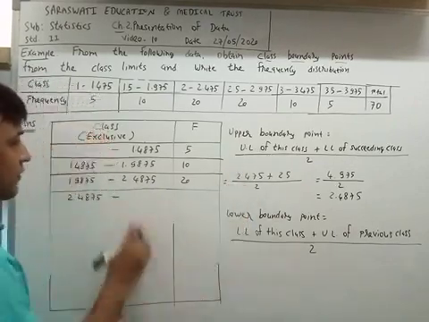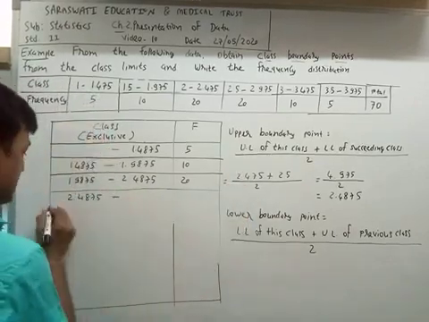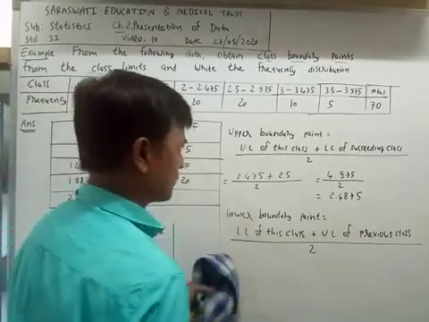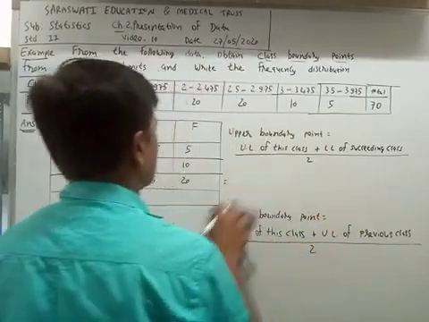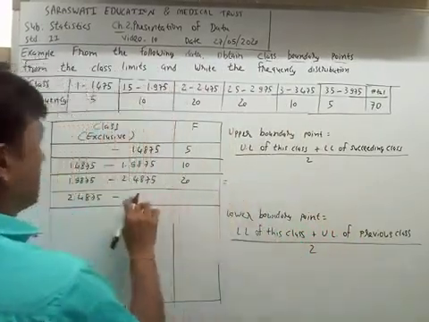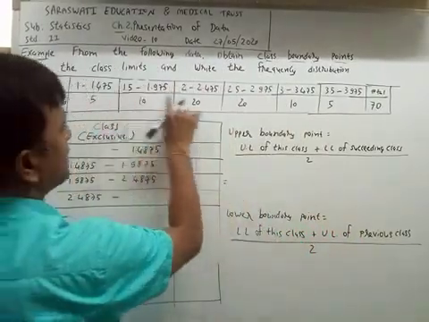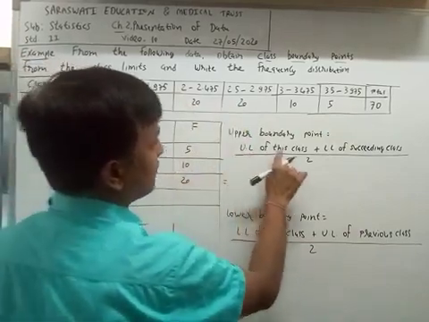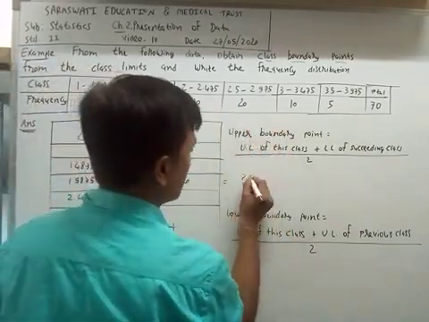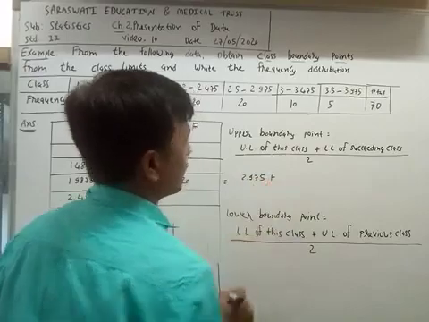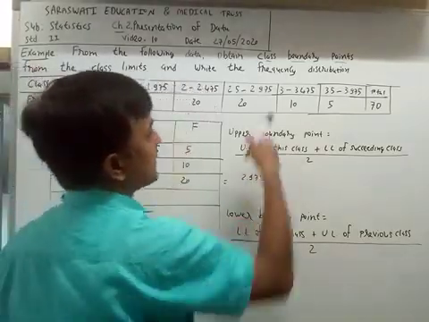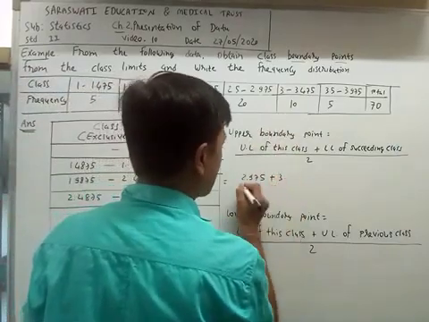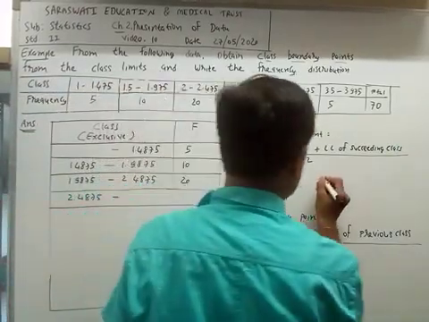Now the upper boundary point of the fourth class. First, second, third and fourth. The upper limit of this class is 2.975. The lower limit of the next class is 3, divided by 2.